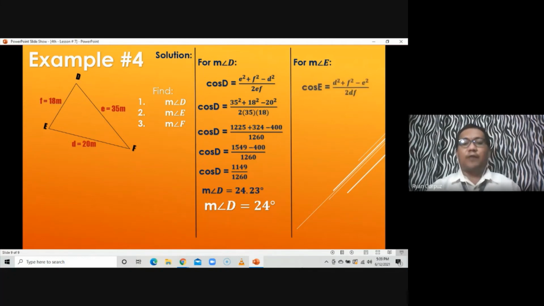So we form the formula cosine E equals D squared plus F squared minus E squared all over 2DF. Then with the given in the problem, just simply substitute it.